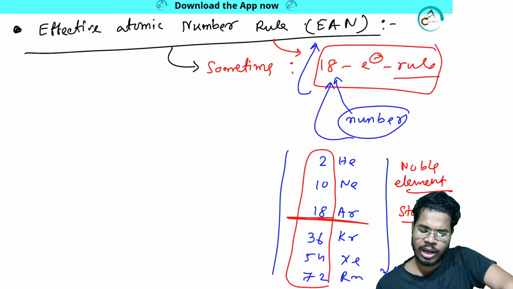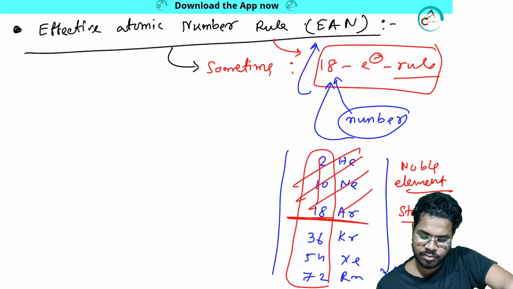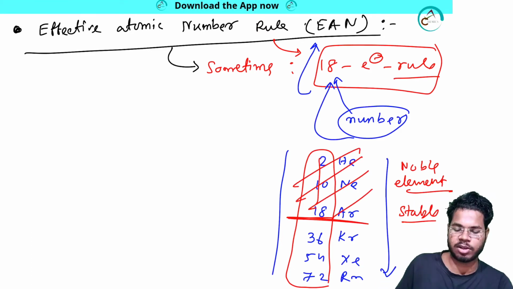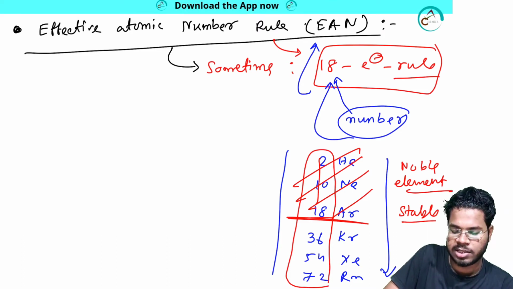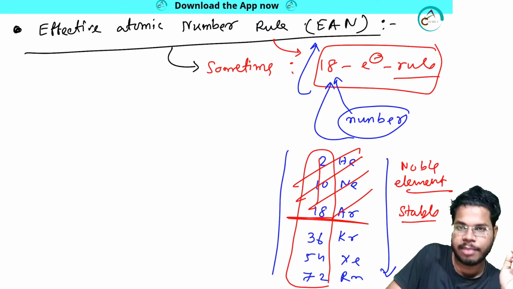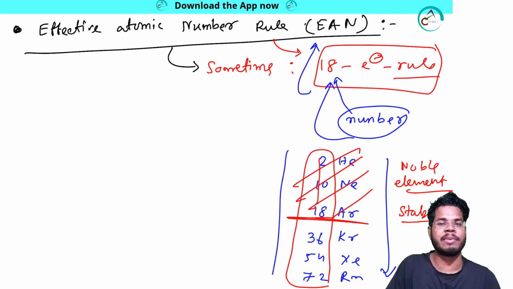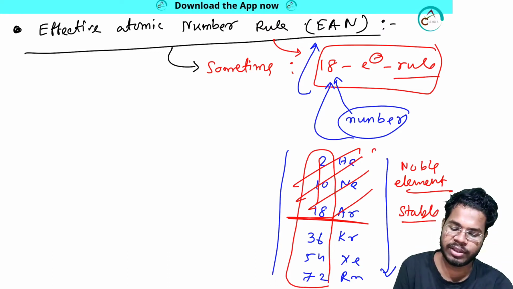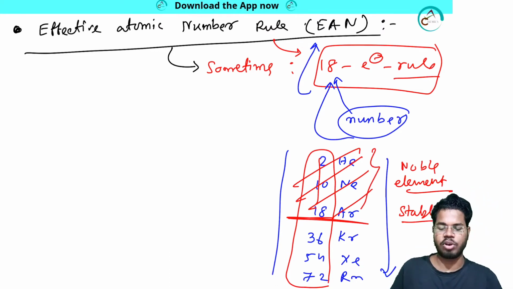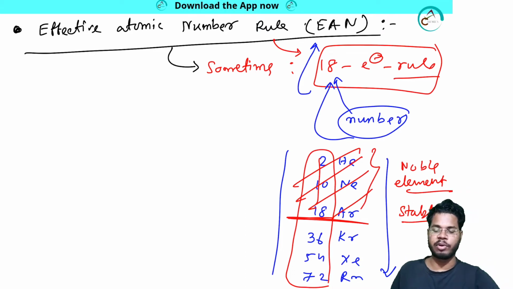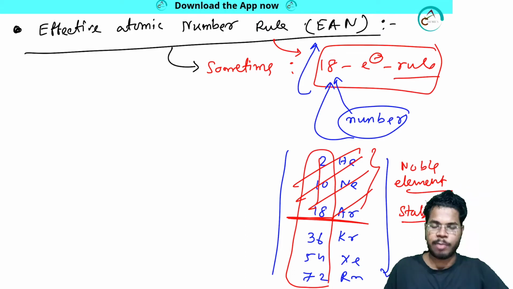So listen, we have nothing to do with this part, because till argon there are no transition metal elements. After argon, that is from 21, scandium, titanium, vanadium, the transition metal elements start. So ignore this. We will start from krypton, and verify whether the system is carrying this amount of electrons or not.